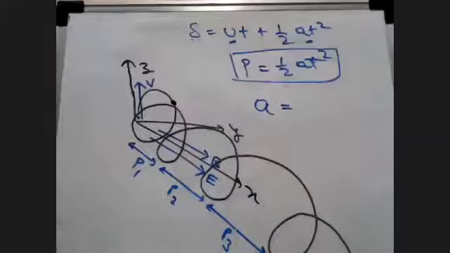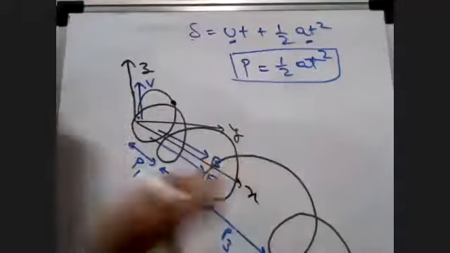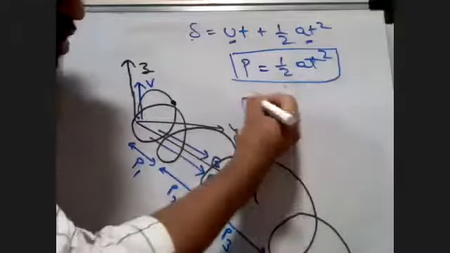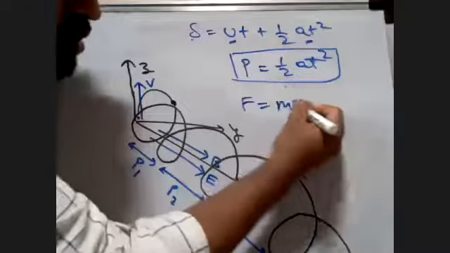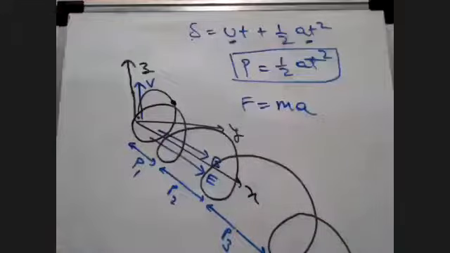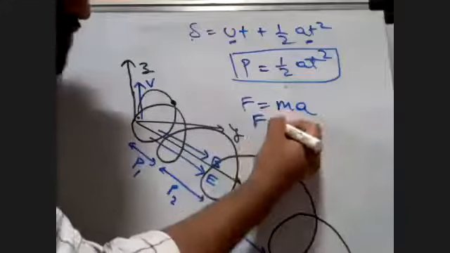So students, listen. If you want to find out acceleration in terms of charge, you should know F is equal to ma, mass into acceleration. But also you know that in an electric field, F is equal to QE.